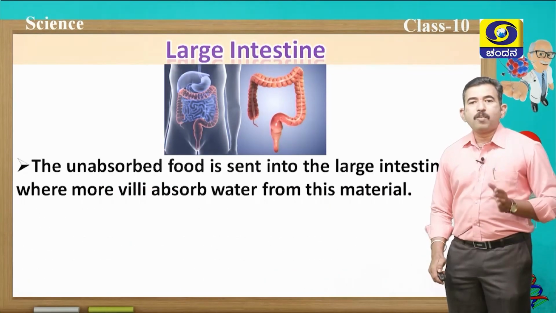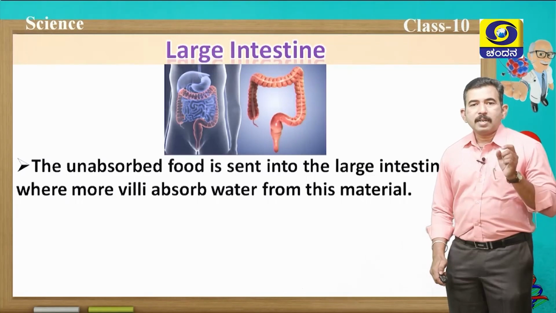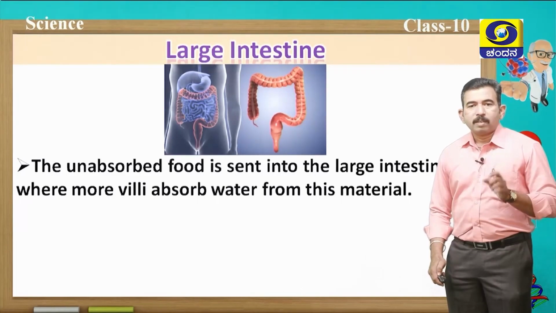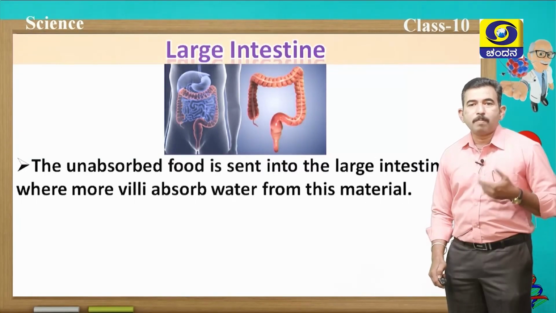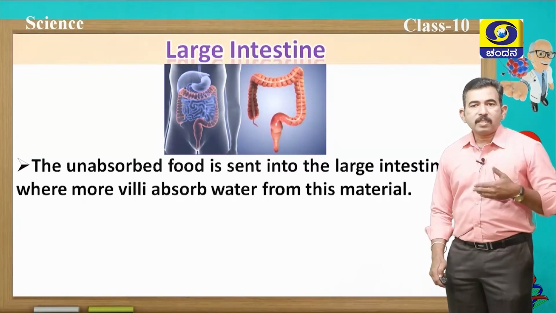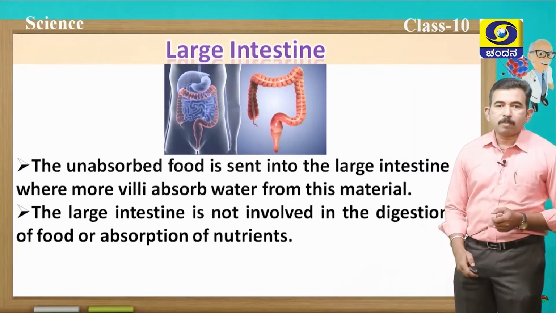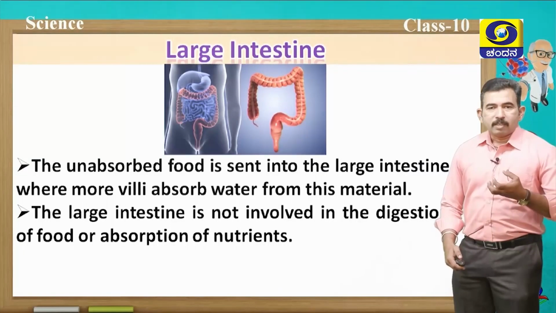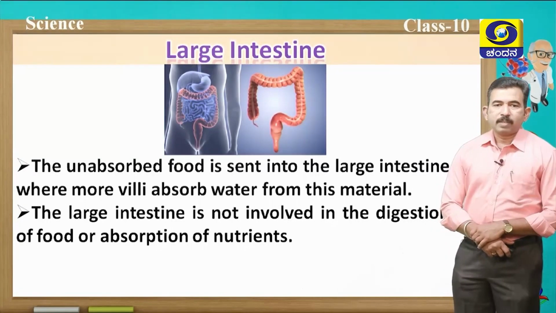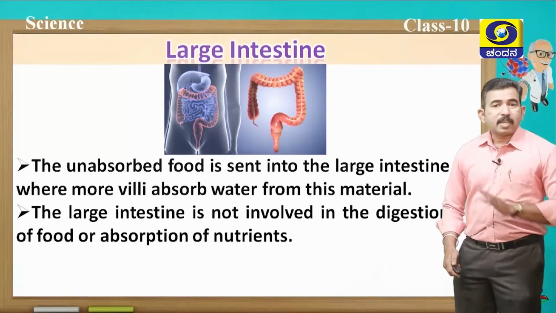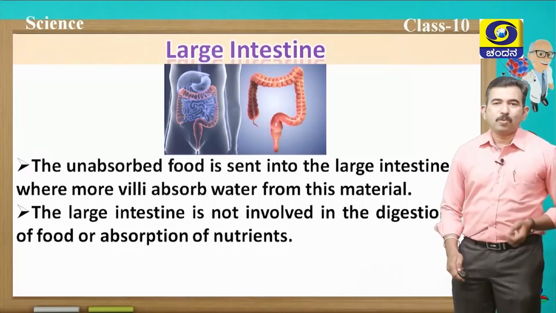The unabsorbed food from the small intestine is sent to the large intestine, and in the large intestine, villi are present which absorb the water from undigested food material. So, our fecal matter is always in a semi-solid condition, because in the large intestine, villi absorb the water from the undigested food material. Remember, the large intestine is not involved in the digestion of food or absorption of nutrients.